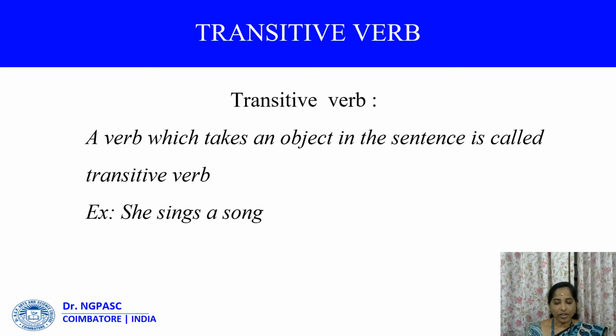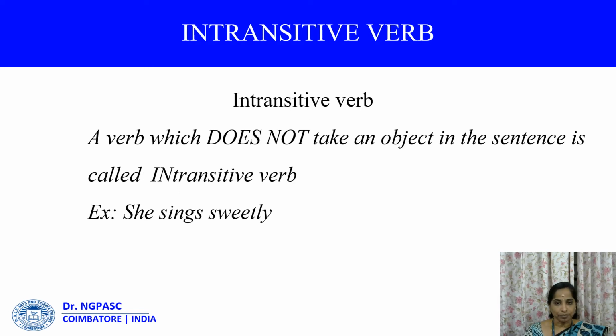What is called a transitive verb? A transitive verb takes an object. For example, a song is an object in this sentence: she sings a song. Sings is a verb. The verb takes a song as an object. So this sentence has an object, and it comes under transitive verb.